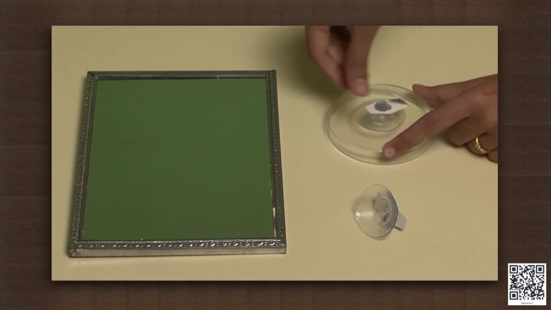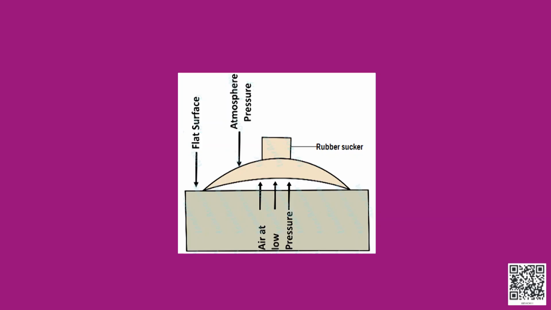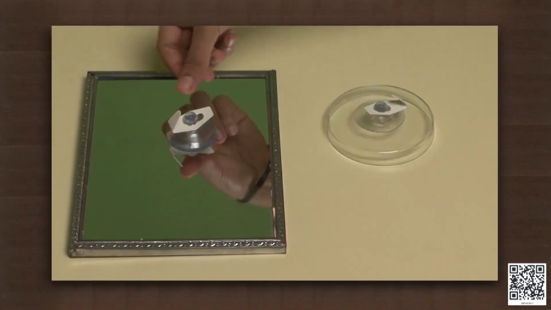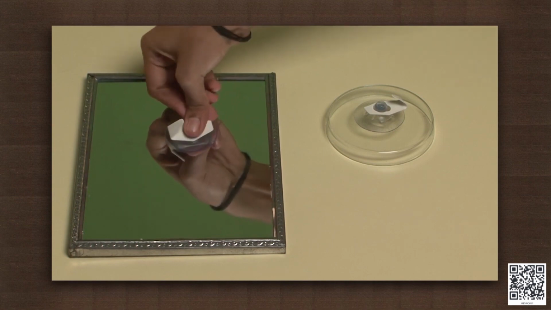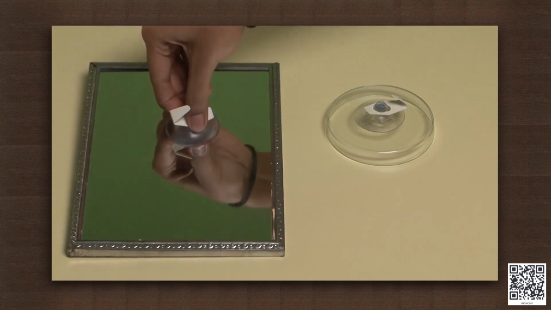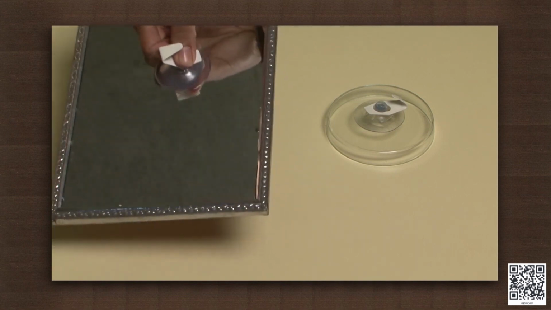Why does it happen? It happens because by pressing the rubber, we removed most of the air which was there in between the rubber and the surface. Now, the atmospheric pressure is acting on the rubber, whereas inside most of the air is not there and there is a low pressure region.